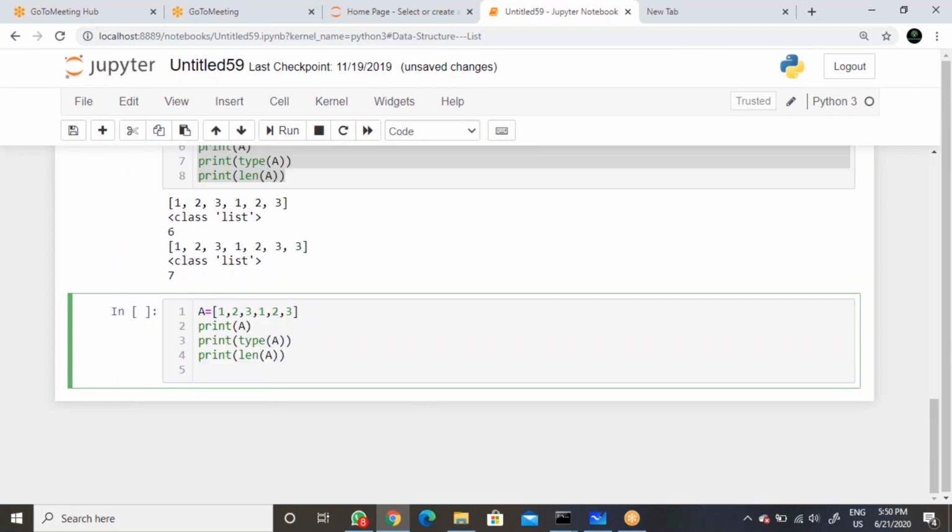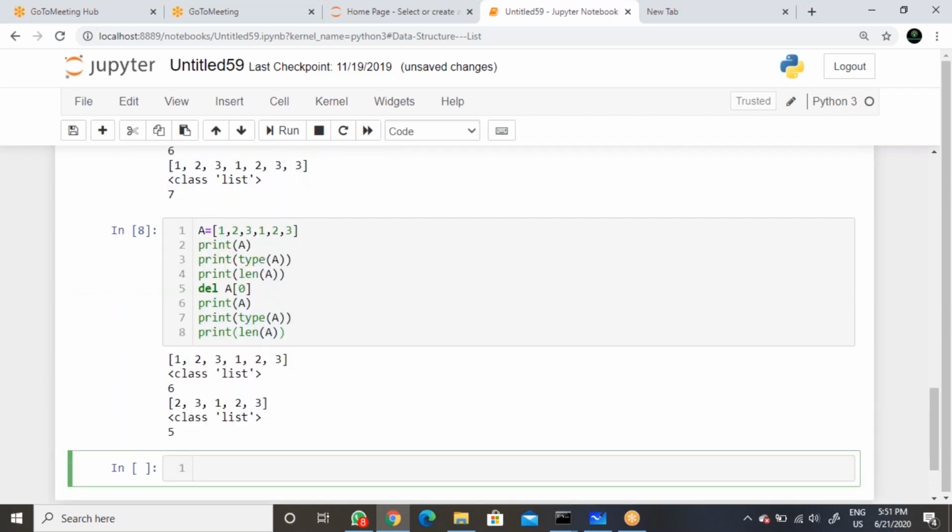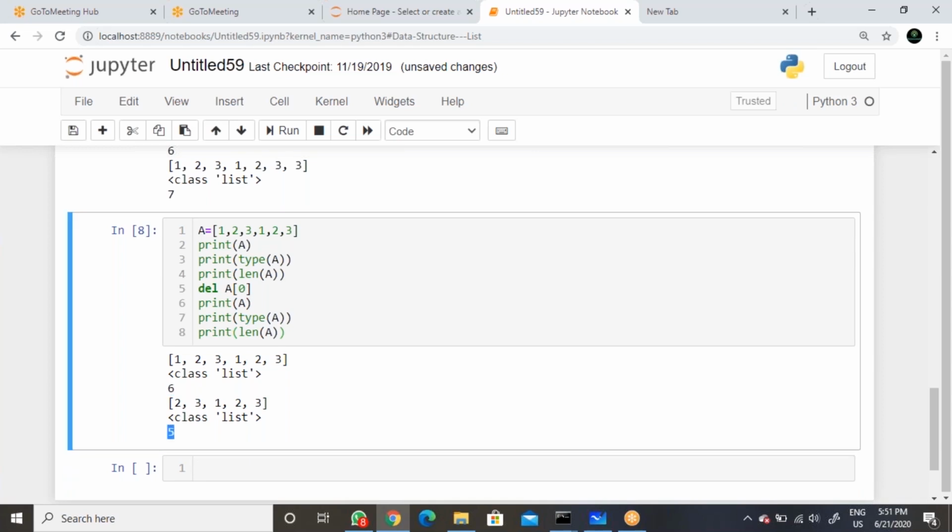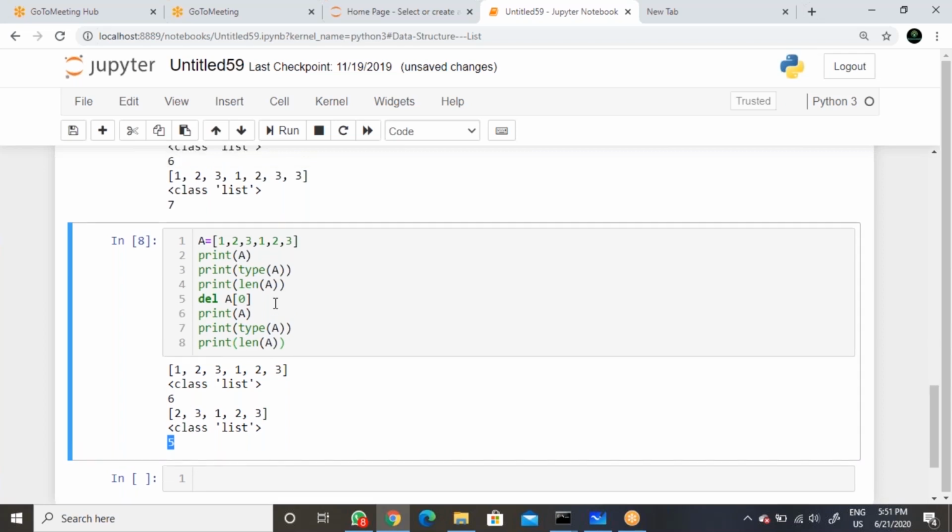So you can see here, you can use the del function and then delete any element, like a of 0. Then try to execute, and see now previously we had 6 elements, now we have 5. That means it is deleting an element from the list. That's why list is a mutable object.